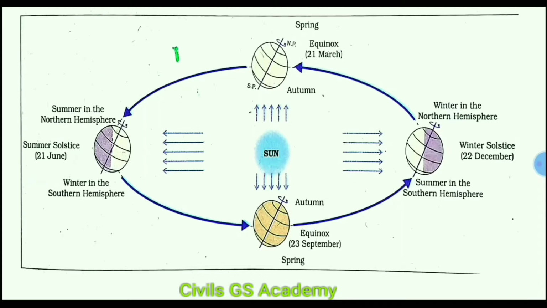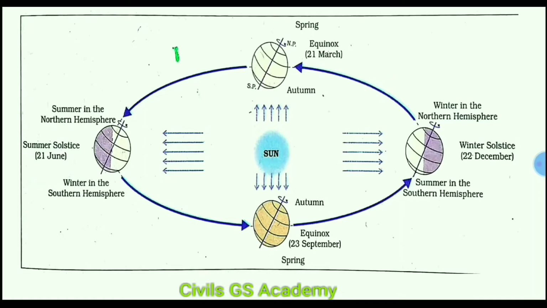The situation is reversed in the southern hemisphere, where the area beyond the Antarctic Circle and the South Pole doesn't receive sunlight. So in the southern hemisphere there is winter condition. See in the figure here, the southern hemisphere is under winter condition.